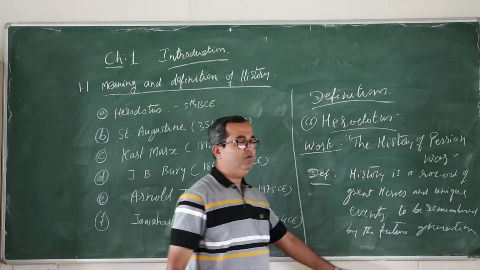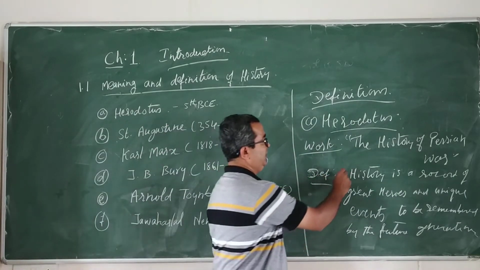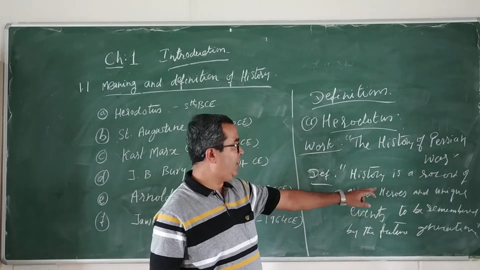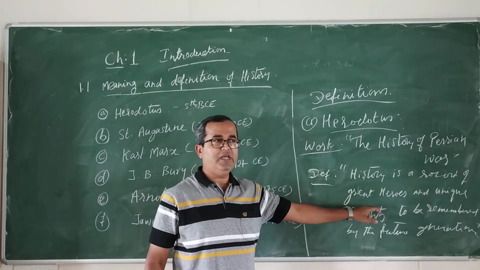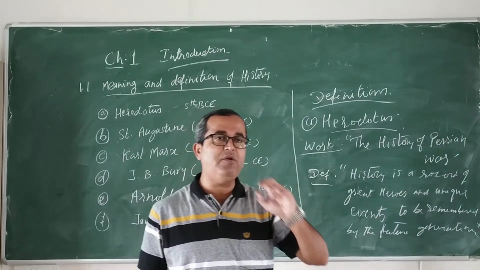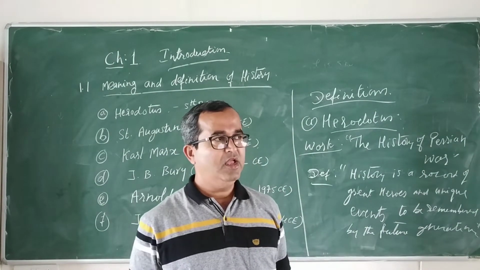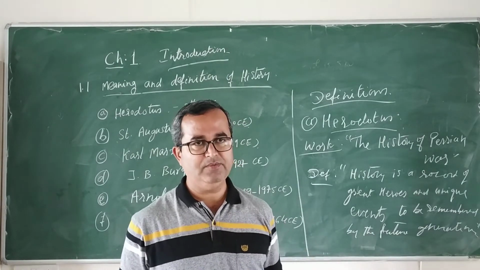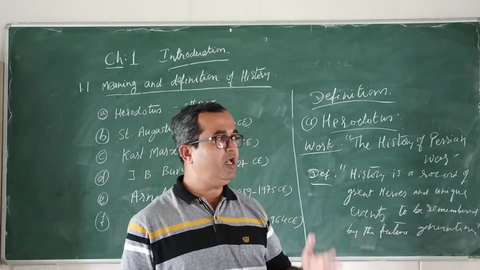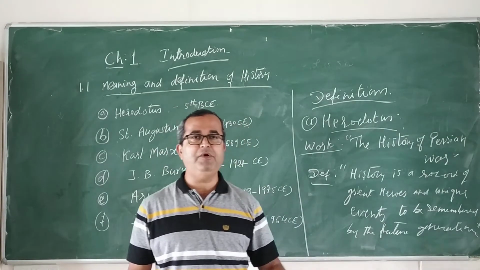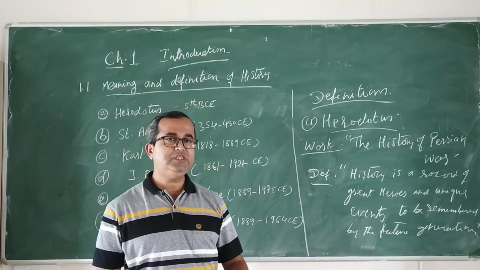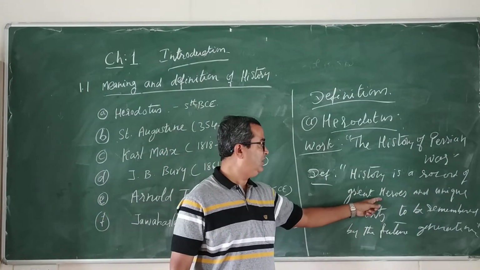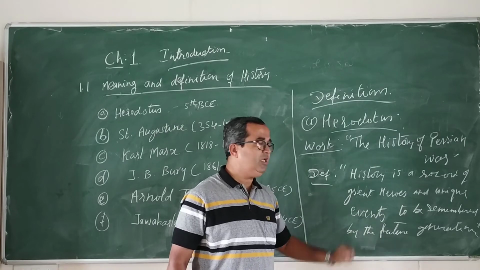So, according to Herodotus, what is history? According to Herodotus, history is a record of great heroes. There are many people who have lived and gone in this country, in this world. But for Herodotus, there are people who have become heroes. For example, Ashoka, maybe Akbar or Chandragupta Maurya, Mahatma Gandhi, Napoleon Bonaparte. These are all great heroes, unique heroes, and unique events.